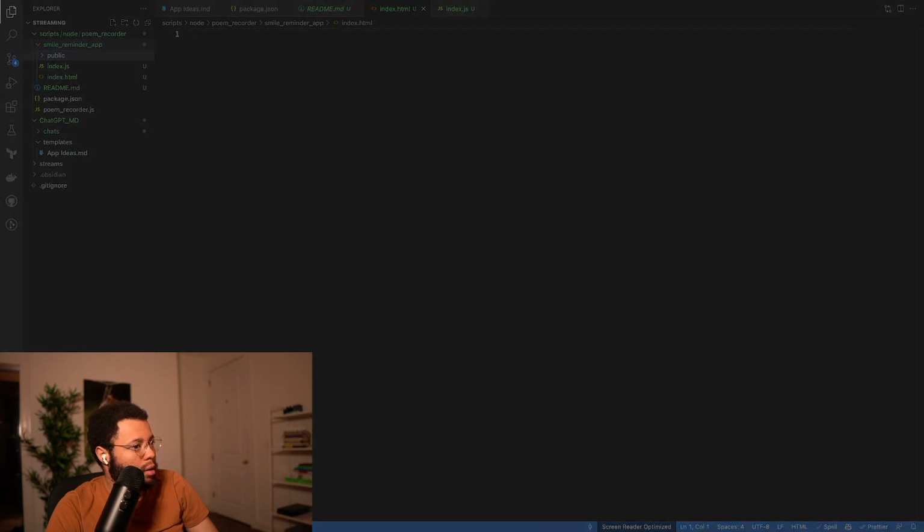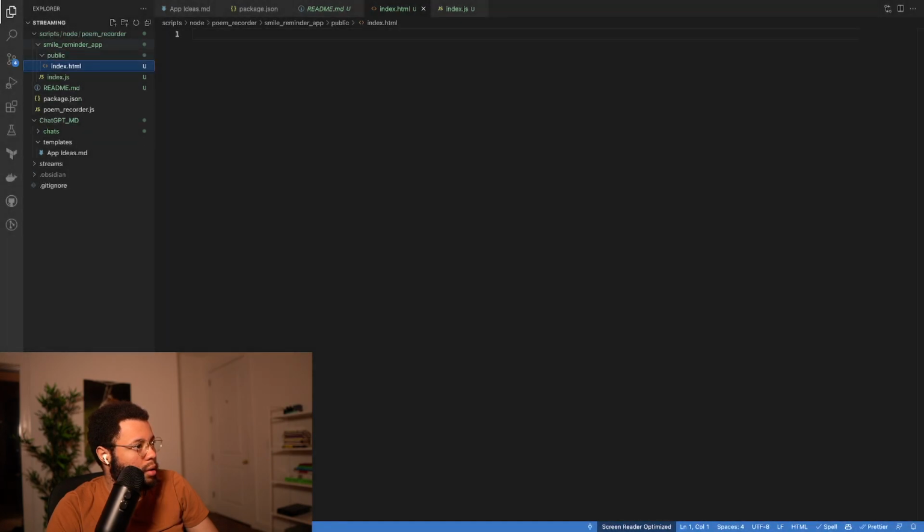And then this is going to open up a terminal here. So let's cd into node slash scripts, node, smile reminder app.